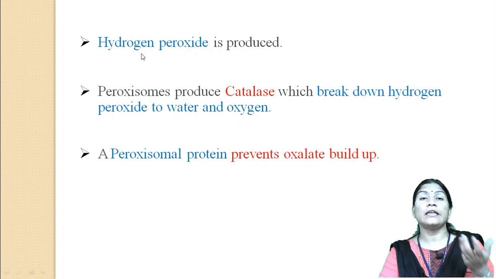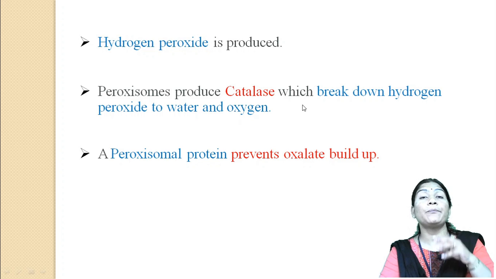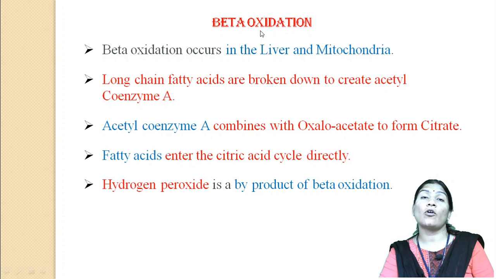So here the hydrogen peroxide is produced. There is the catalase enzyme, which breaks down the hydrogen peroxide to water and oxygen molecules. Peroxisomal proteins prevent oxalate buildup. They also play an important role in beta oxidation, meaning peroxisomes play an important role in the process of beta oxidation.